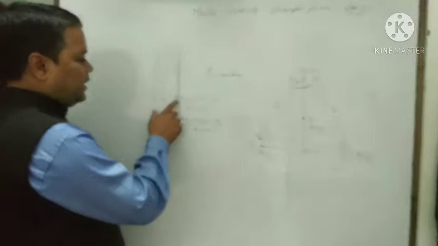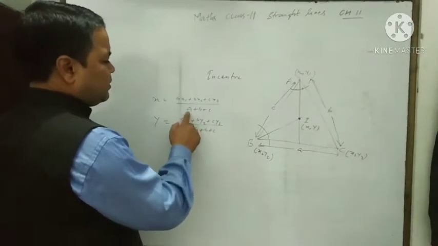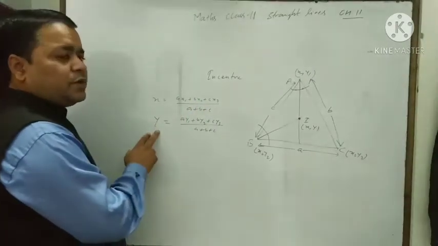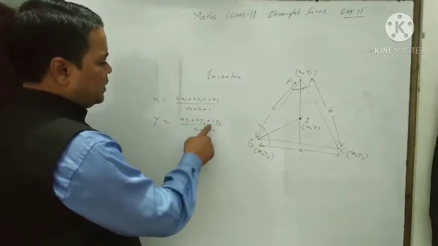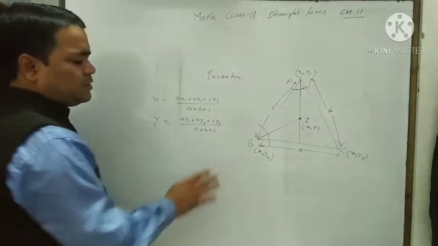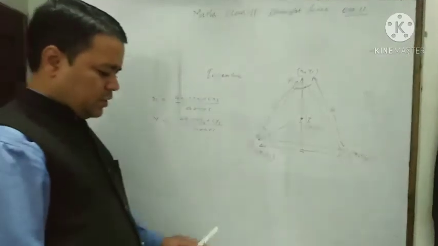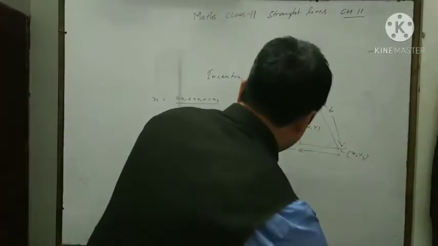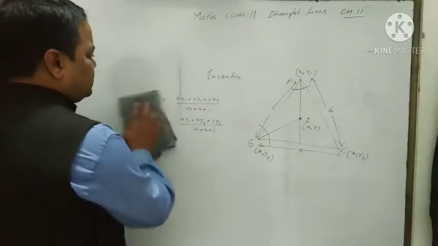Our x coordinate is ax1 plus bx2 plus cx3 upon a plus b plus c, and y coordinate is equal to ay1 plus by2 plus cy3 upon a plus b plus c. Getting it? In this way, we can find the incenter of the triangle.